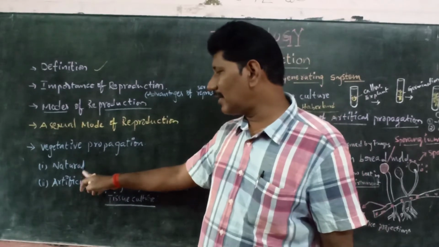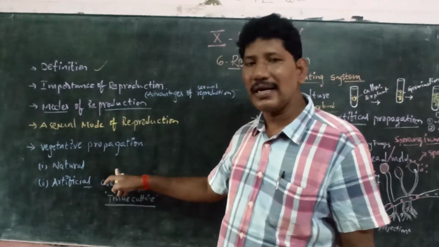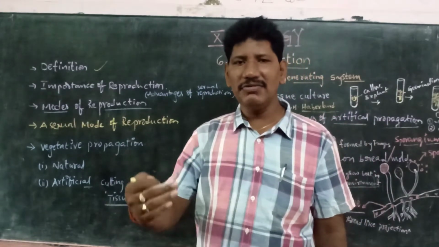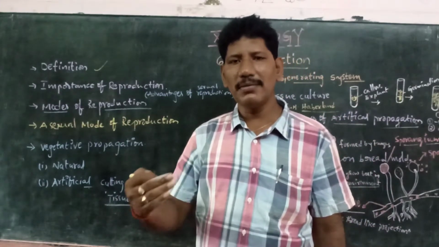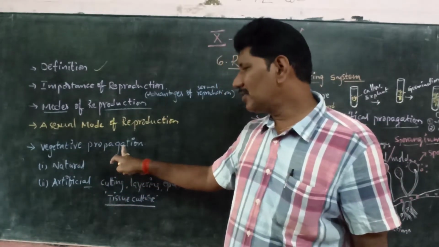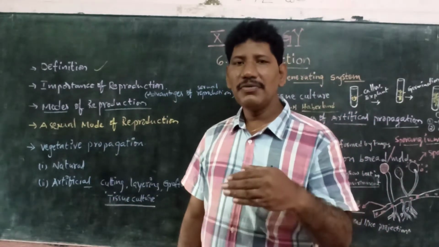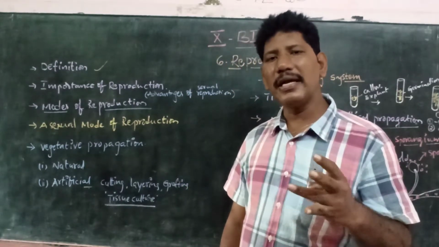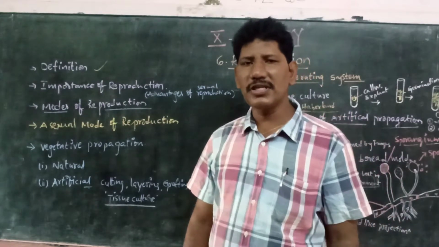That occurs in nature mainly in two ways. One is natural vegetative propagation, as we discussed, like leaves, stem, stolons, bulbils. These are all examples of natural vegetative propagation. Sometimes we can do vegetative propagation artificially, for example cutting, layering and grafting. Is it clear, children?